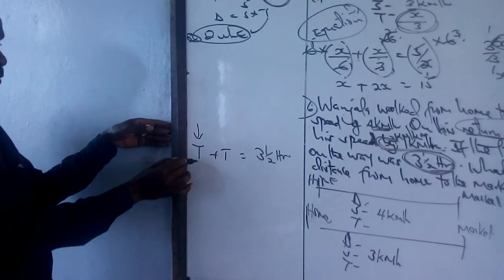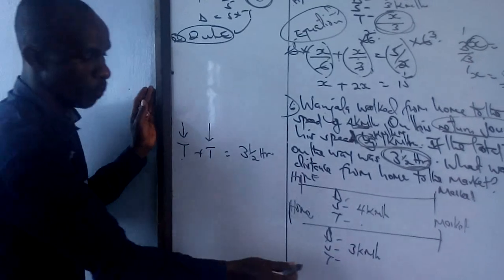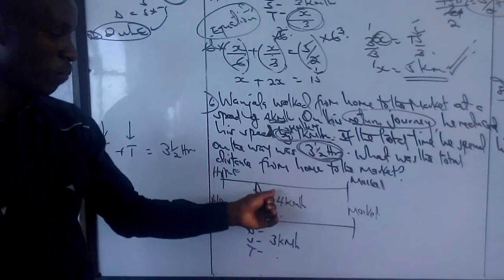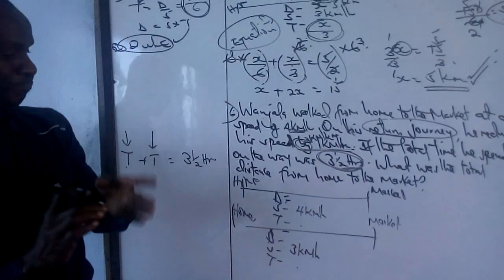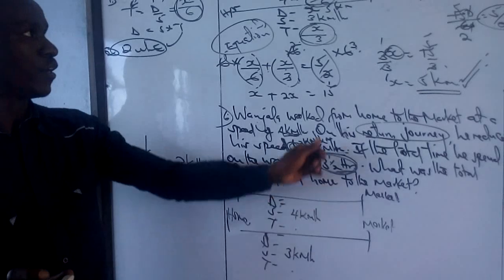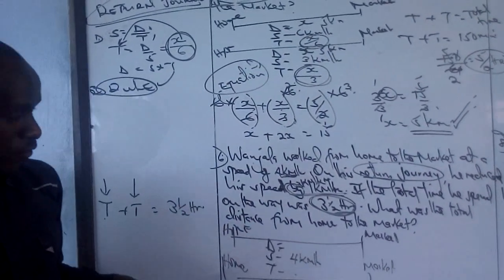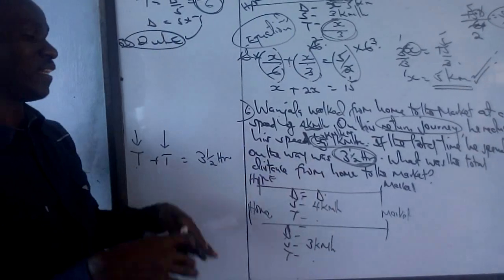What is the time to the market? Not given. What is the time back home? Not given. What did we say? We choose our distance and give it an unknown. Previously, we gave it x. Today, I decided to choose, for example, d as the distance.